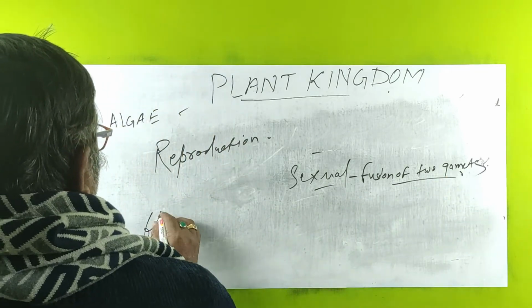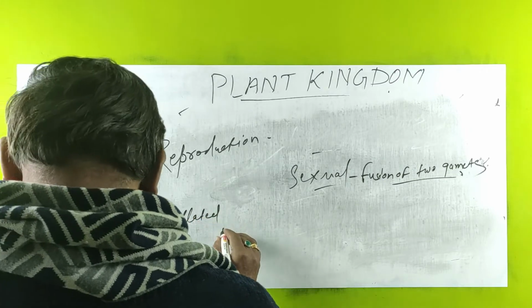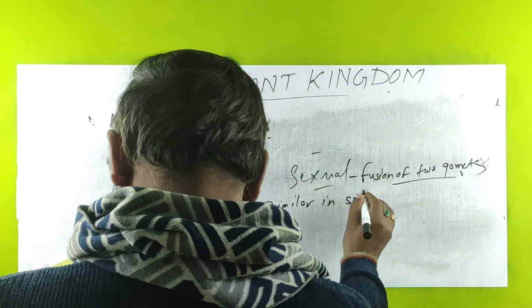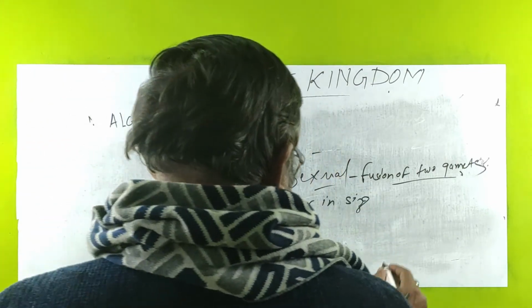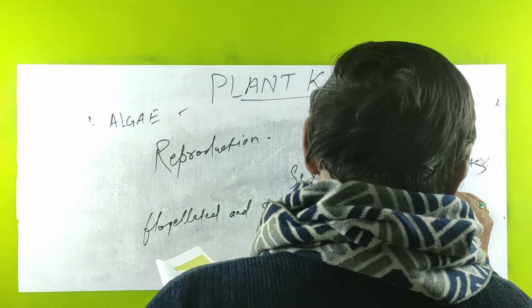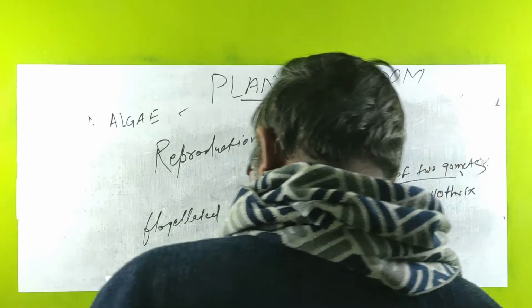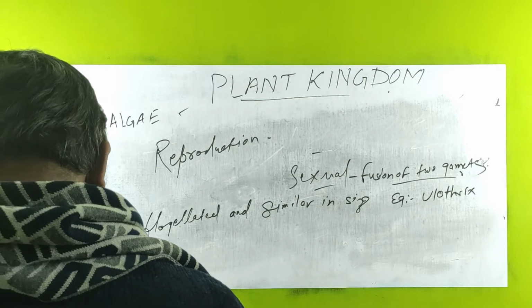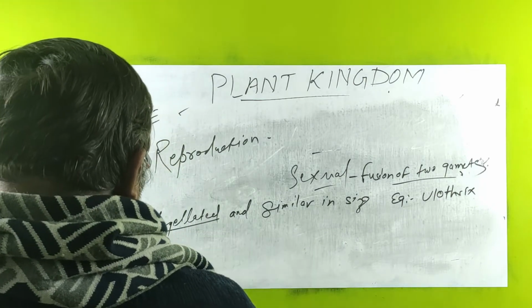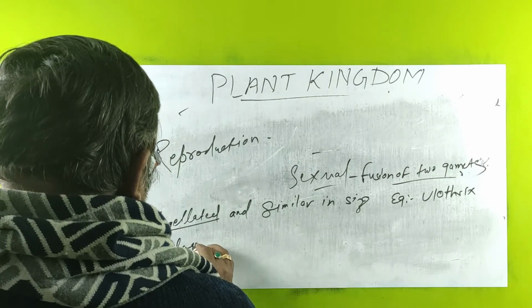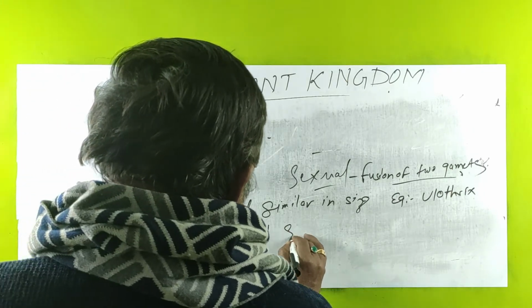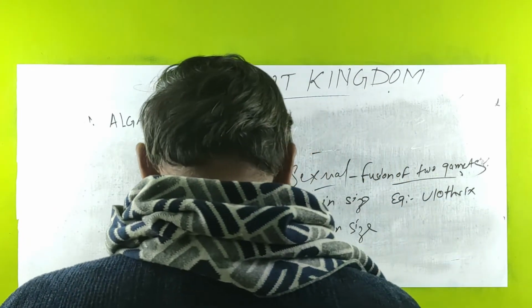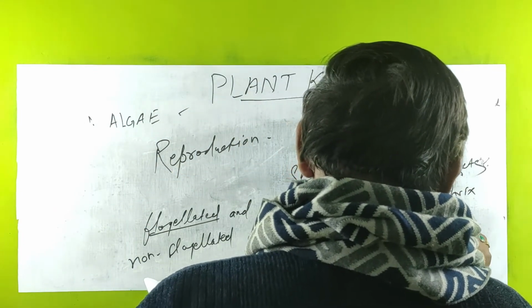These gametes can be flagellated and similar in size, for example Ulothrix. In other cases they are non-flagellated but similar in size, as in Spirogyra.